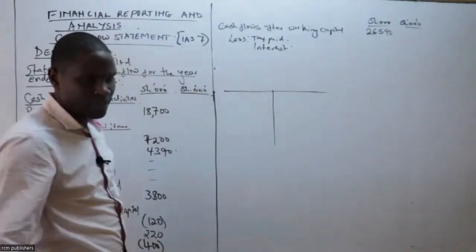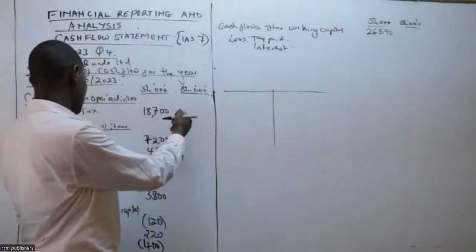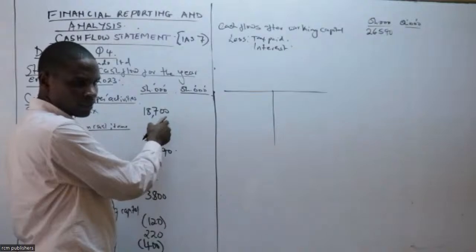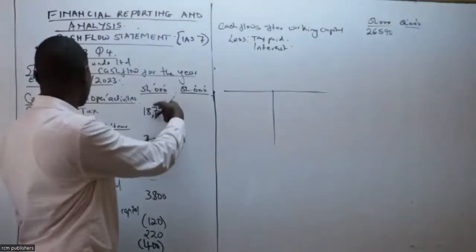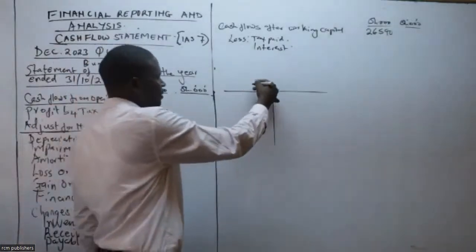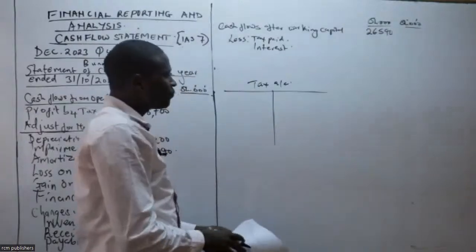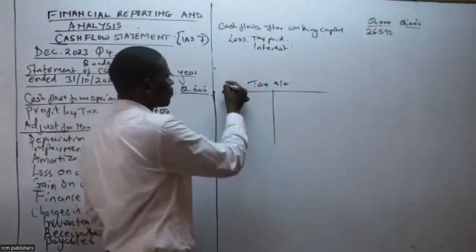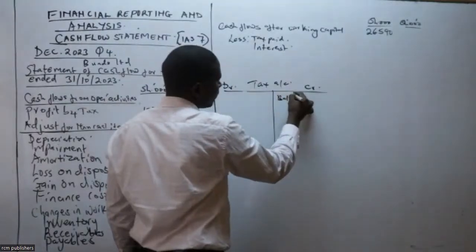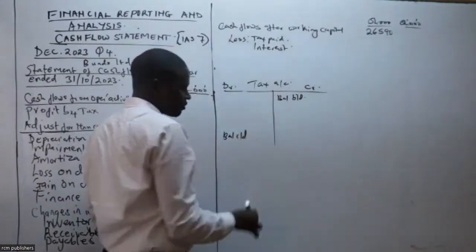Getting that 3 total. Agnes, usisahau hapa. Usisahau hapa pia. Usisahau hii pia. Agnes, all of this, yeah, even profit before tax. Yote. So this is a tax account. Remember, if we are coming up with a tax account, this is debit, this credit side. So the balance brought down will be on this side, and balance carried down will be on this side.